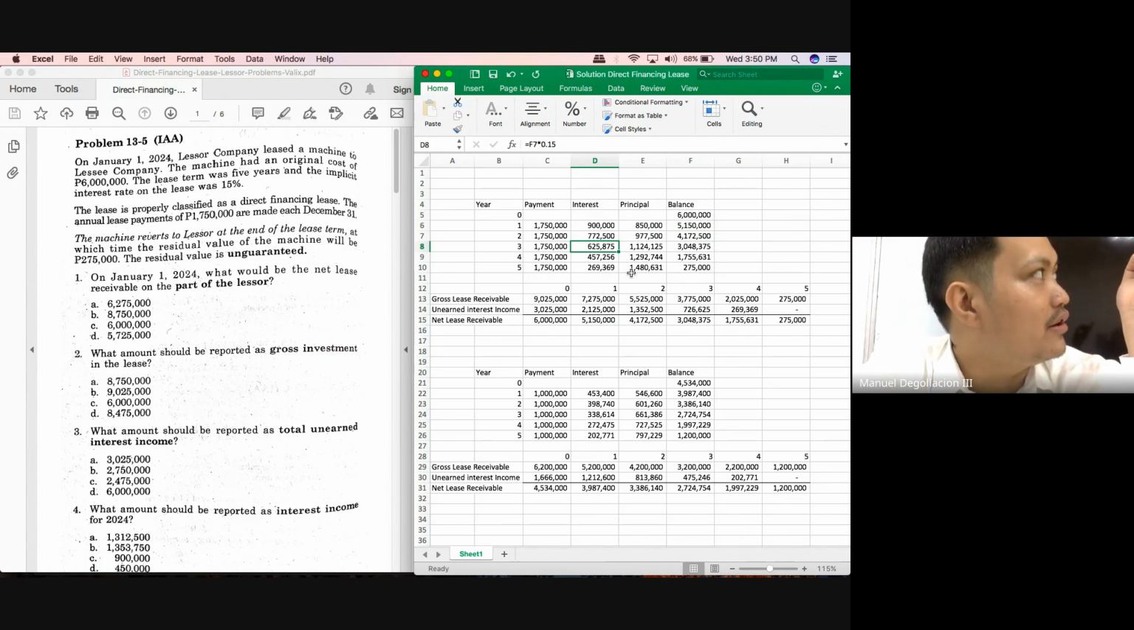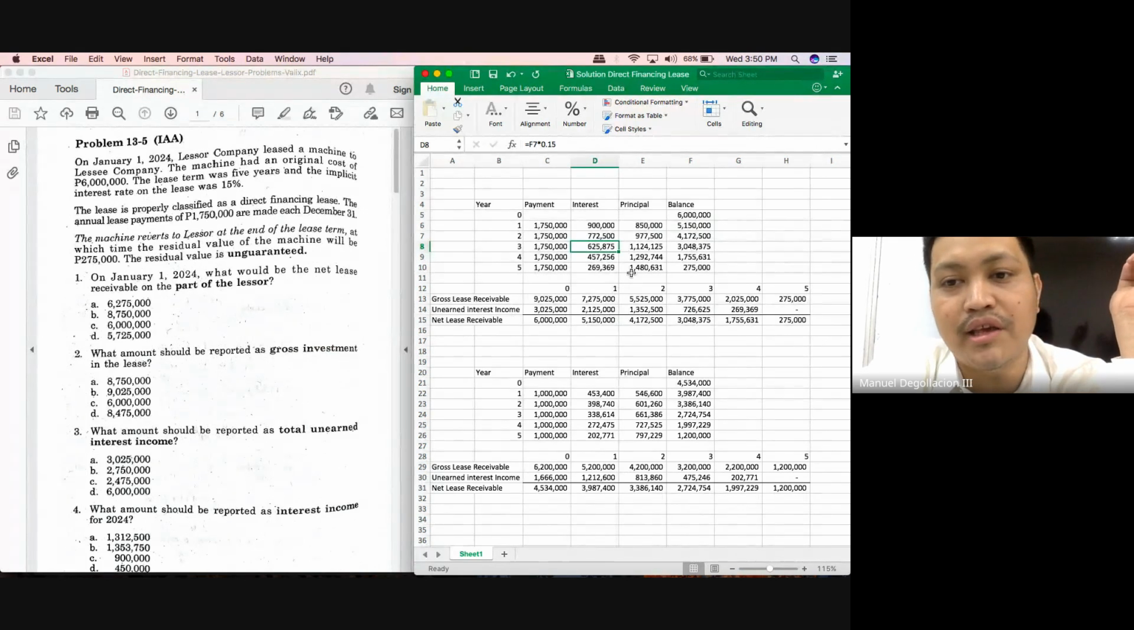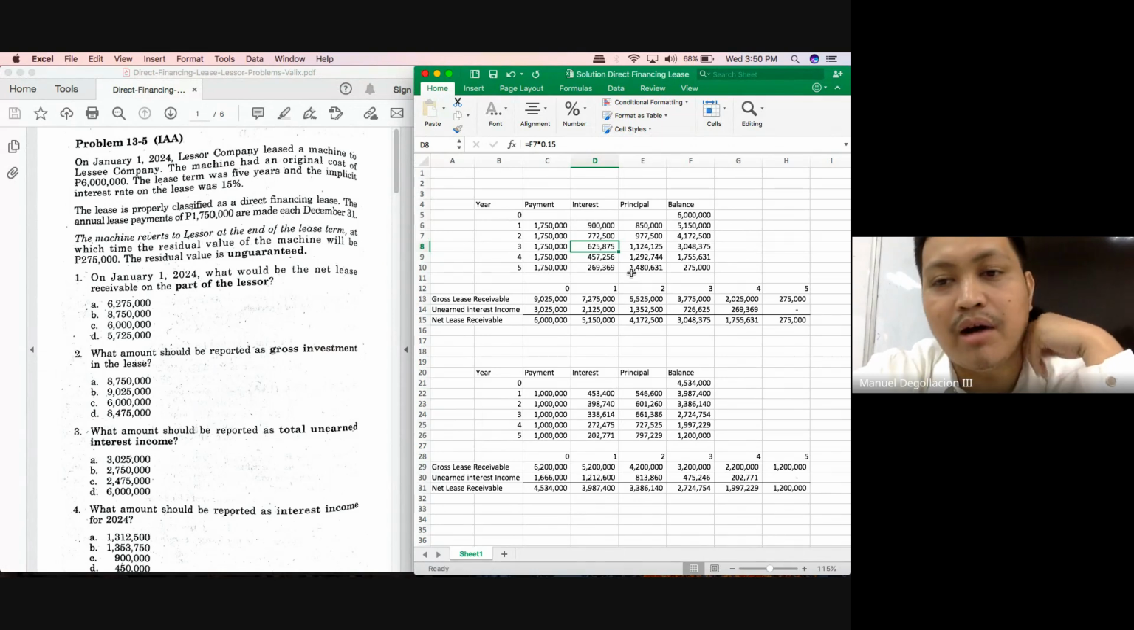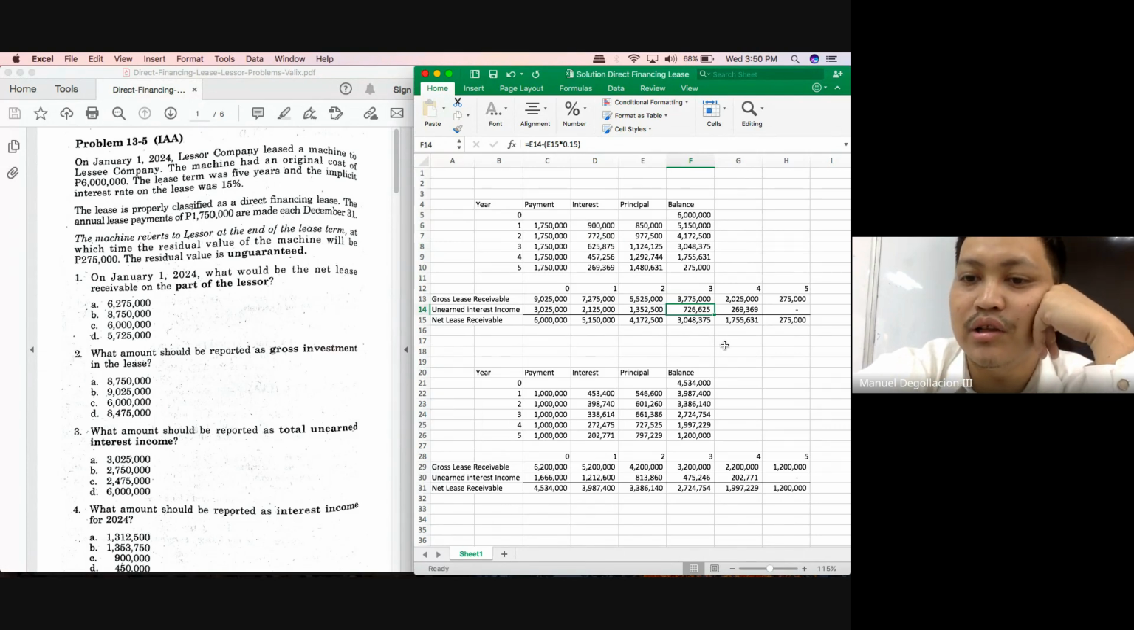Meaning, if the unearned interest income at the start of the third year was 135,500 and during the year you have earned 625,875, how much would be the remaining unearned interest income after the third year? It would be 726,625. 726,625. And now we have everything we need to solve for your net lease receivable.